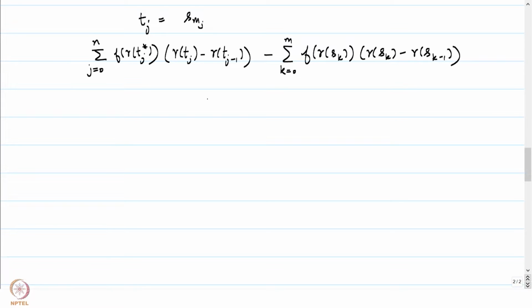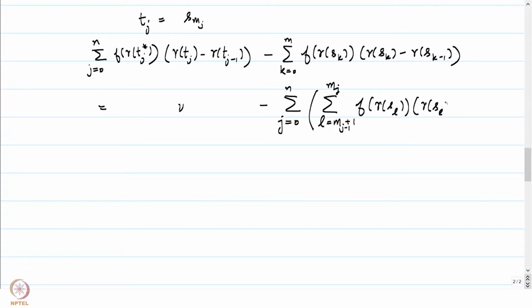And this is going to be equal to, let's write this as, the first term is going to be the same, let's keep that here, minus the second term will be written in the following manner, j going from 0 to n, and for each j we will write it as a sum from m_{j-1} to m_j. So the next sum will be from m_{j-1}+1 to m_j of f of gamma of s_L times gamma of s_L minus gamma of s_{L-1}.